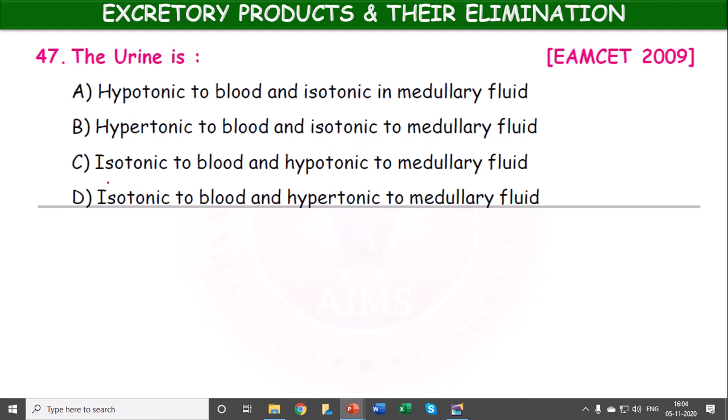Next, the urine is hypotonic to blood and isotonic in medullary fluid, hypertonic to blood and isotonic to medullary fluid, isotonic to blood and hypotonic to medullary fluid, isotonic to blood and hypertonic to medullary fluid. Here hypertonic to blood and isotonic to medullary fluid. It is a question that appeared in the EAMCET 2009.